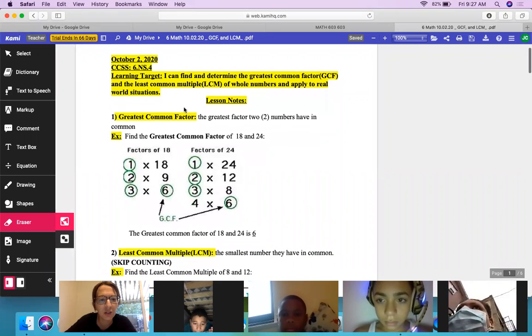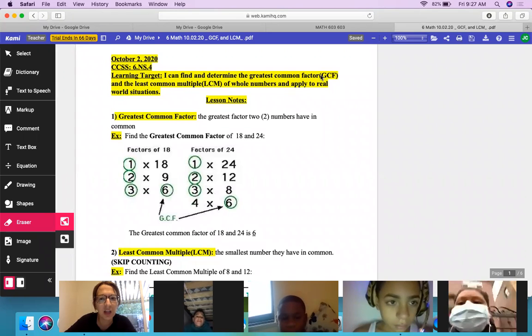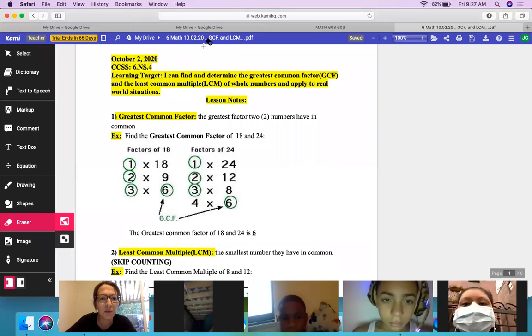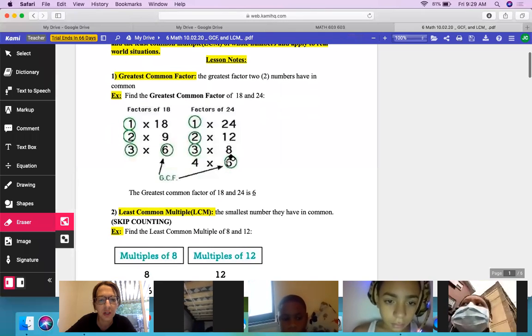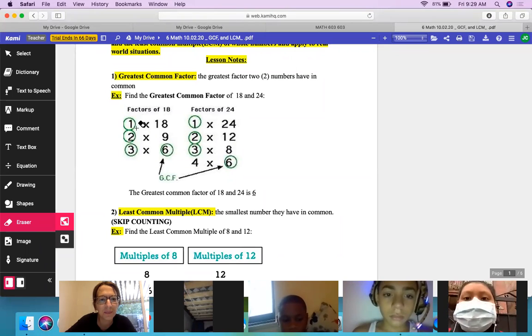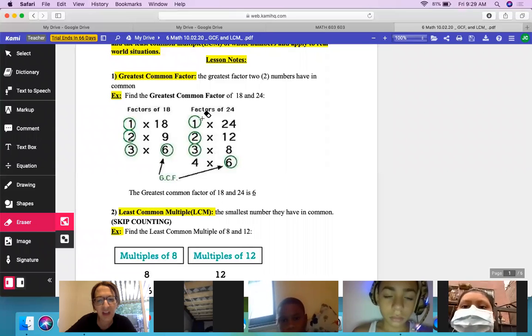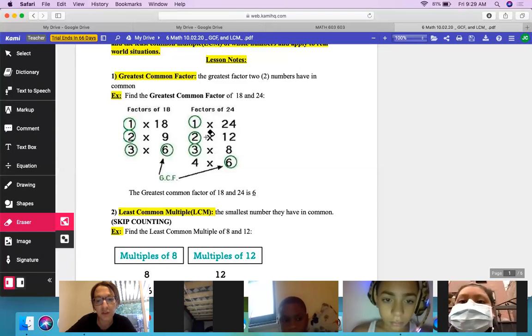All right, the learning target is I can determine the least common multiple and the greatest common factor of whole numbers and apply them to real world situations. Just to recap, the greatest common factor is the greatest factor two numbers have in common. We list the factors of 18: 1 and 18, 2 and 9, 3 and 6. We list the factors of 24: 1 and 24, 2 and 12, 3 and 8, and 4 and 6. We circle all the common factors and pick the greatest number, therefore you can see it's 6.